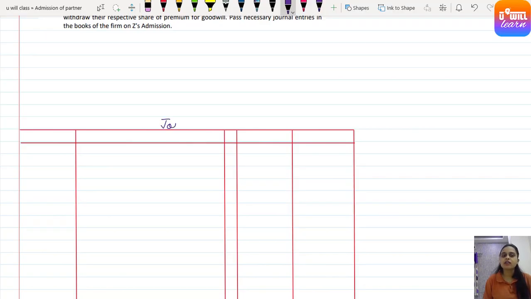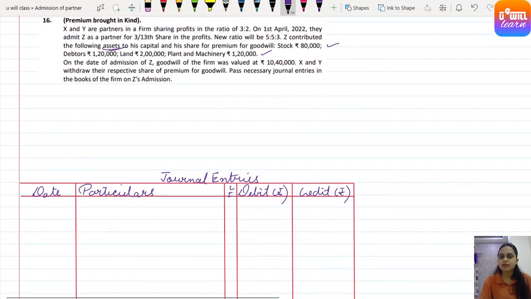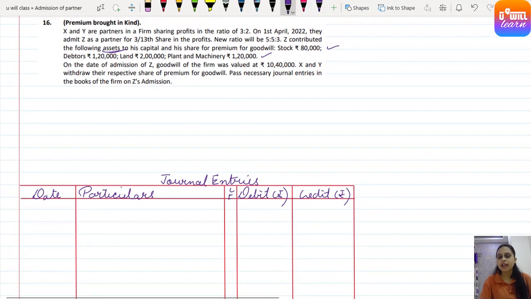How? Let's see. Journal entries, leave some space so that we could calculate the sacrificing ratio. Journal entries: date, particulars, LF, debit rupees, credit rupees. Clear, everyone? Now Z is admitted and this time he is not bringing a check or cash. So whatever he is bringing, that comes into the business. Whatever comes into the business must be debited. So what is Z bringing? Z has contributed the following assets to his capital and his share of goodwill.